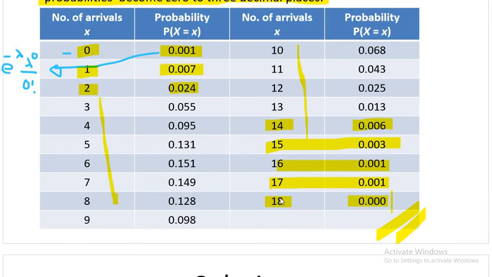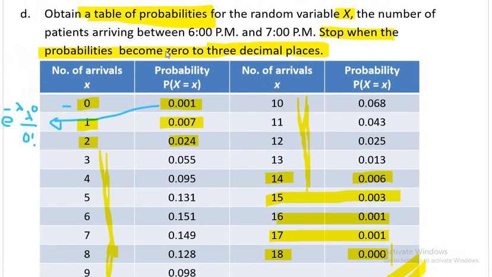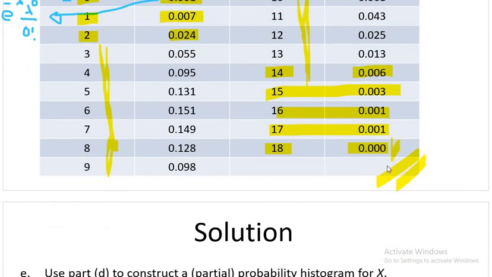Okay. So of course, usually in Poisson distribution, they don't ask you to create a table. But if they ask, you can create a table like this. In binomial distribution, we have an upper limit. We know that x goes from 0 to n. So we will automatically stop at n. But in Poisson distribution, we don't know where we have to stop. So we will keep on calculating the probabilities unless some condition is given. Okay. Here the condition was given, stop when 3 decimal places give you 0. So we stopped here at 18.